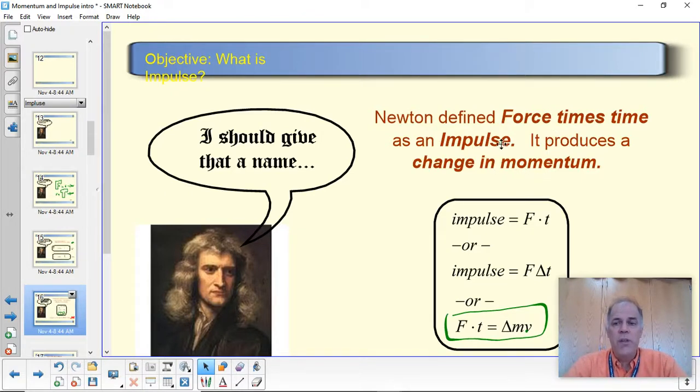Now, for this reason, we call impulse force times time, but we also call impulse a change in momentum. They all mean the same thing. And in mathematical terms, we set them equal to each other. So force times time produces a change in momentum, right? So the word impulse means force times time, but it also means change in momentum. Force times time is how you get a change in momentum, so they mean the same thing.